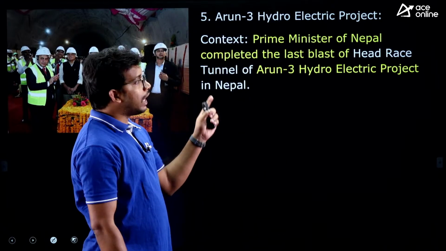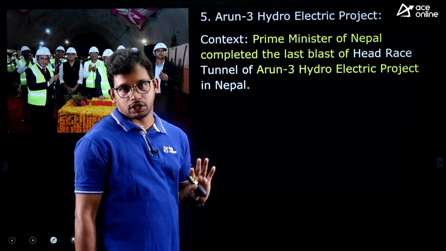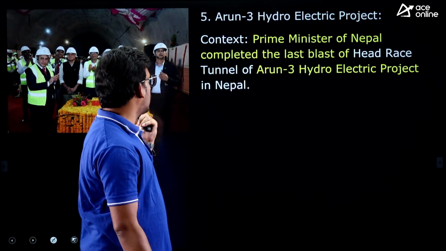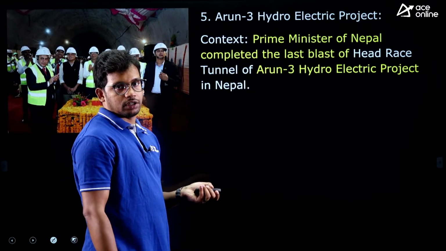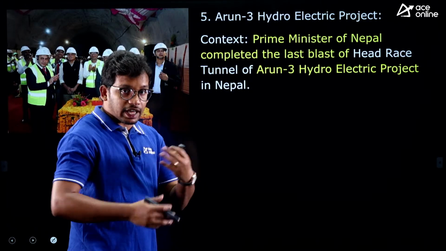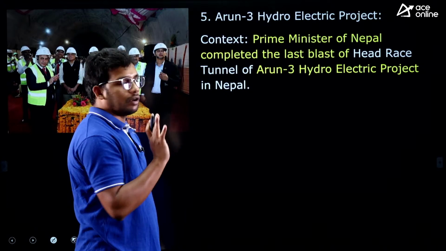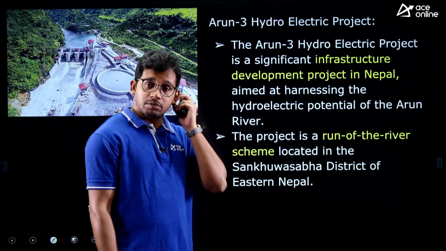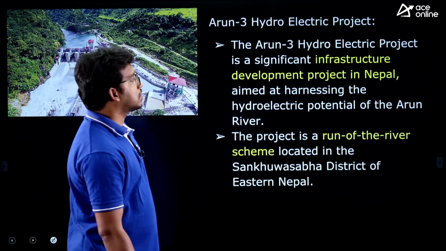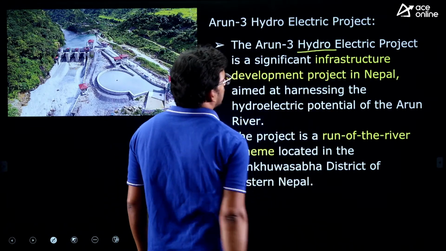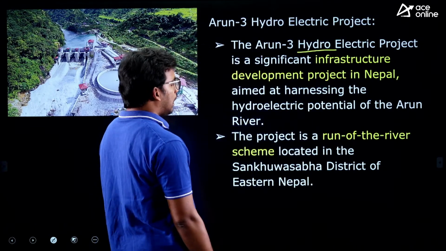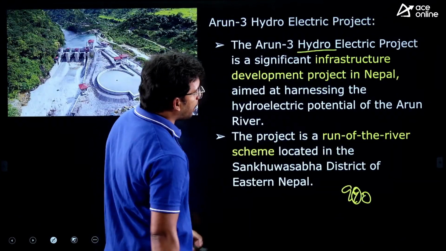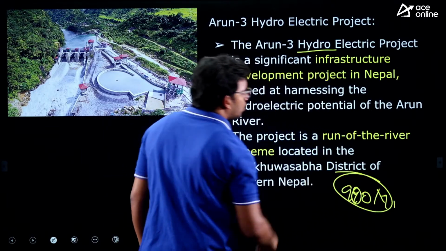Arun 3 hydroelectric project. Recently, the Prime Minister of Nepal has completed the last phase of this Arun 3 project, right? It is a hydropower project, that means it is generating electricity from water. Now let's see a little more detail about it, which has been asked many times in the exam, and yes, there is a possibility it will be asked again. This is a hydroelectric project which aims to generate approximately 900 megawatts of electricity.